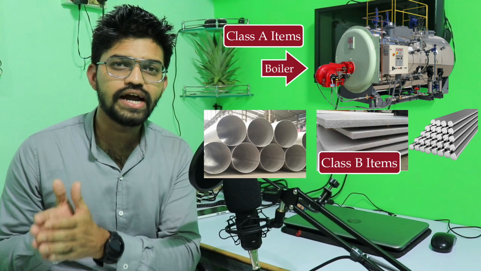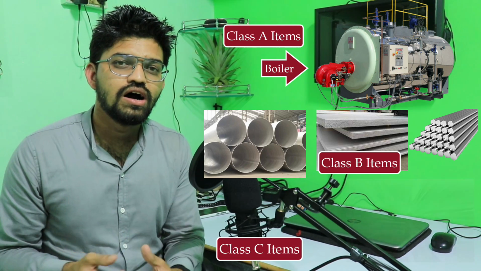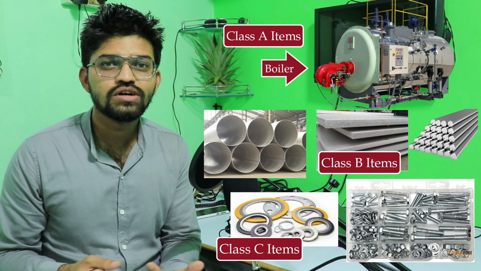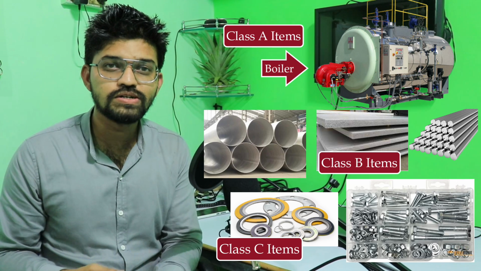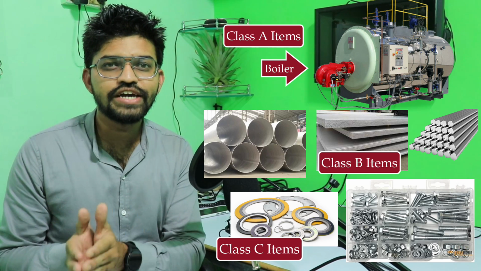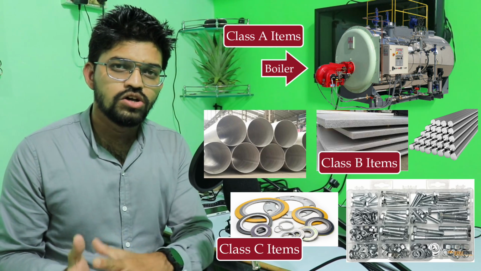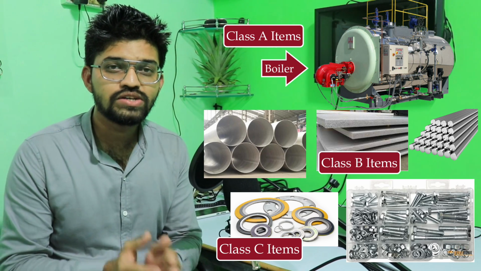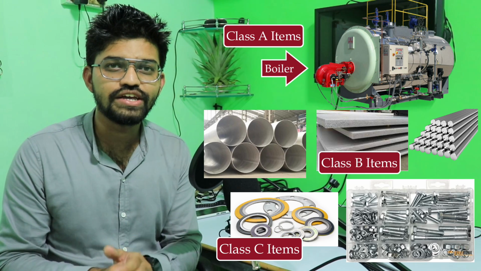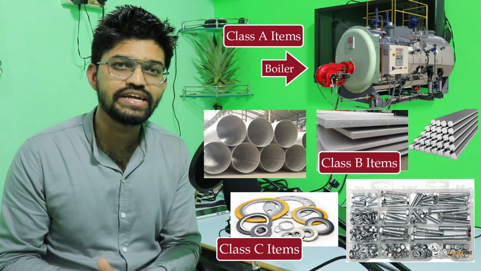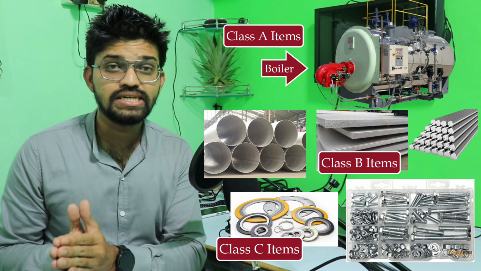And the class C items will be the gaskets, nut bolts, buffers, rubbers. These are nothing but the utility items that fall in the category of class C. So this is how my stock or my inventory gets classified into three categories of class A, B and C.